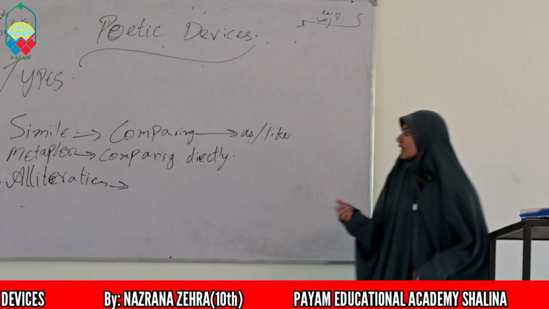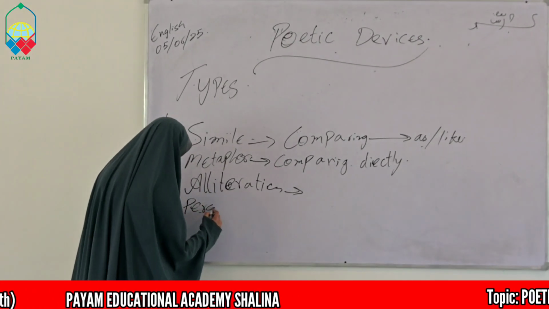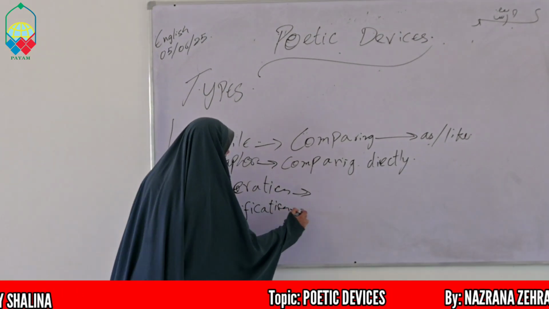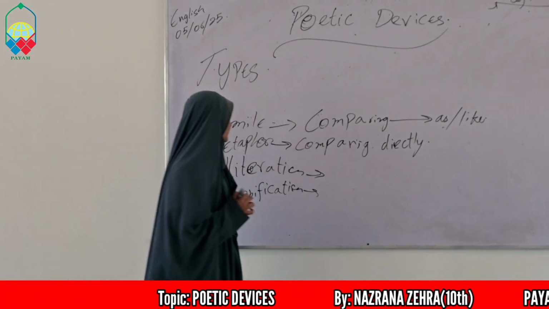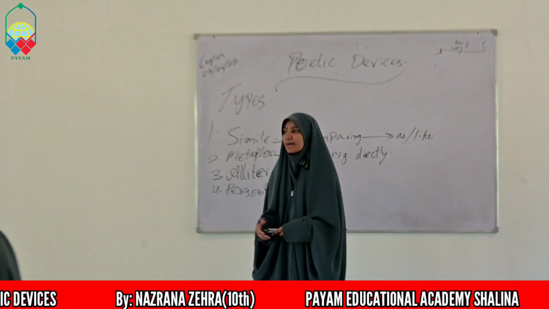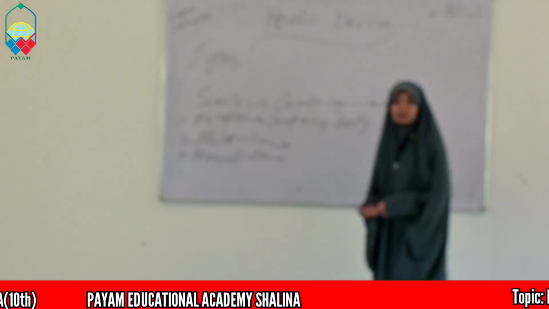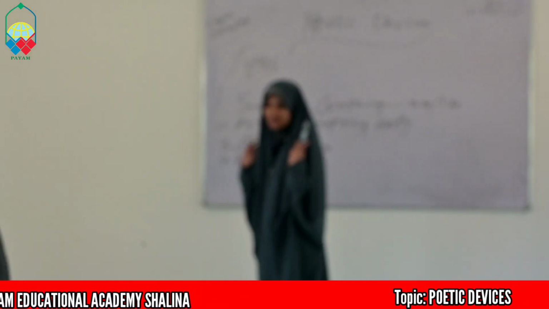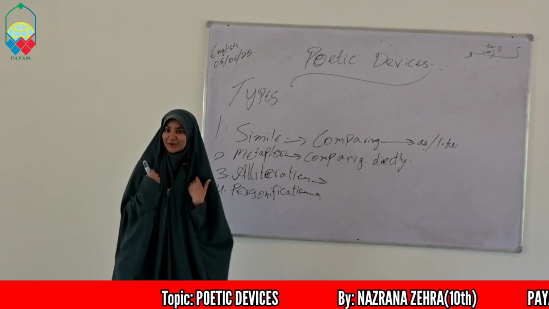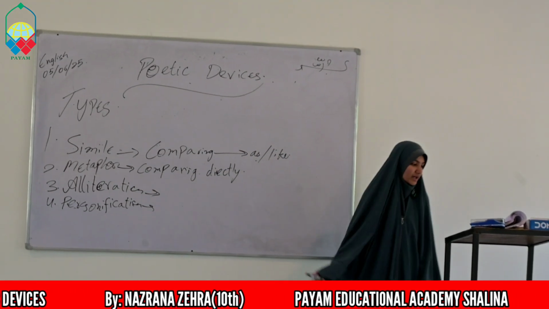The fourth type is personification. In personification, we see that a poet gives a human quality to a non-human. For example, the wind whispered through the trees. Wind doesn't have the quality of whispering. Whispering is for human beings. Am I right? But here, the poet has used a quality that is for humans and gave that quality to a non-human like wind.